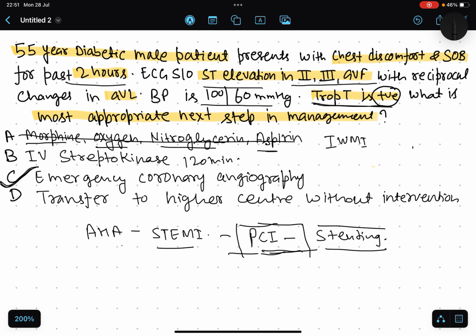D, transfer to higher center without intervention. No, transfer without any treatment, delay can increase infarct size and mortality. So option D is also wrong here.